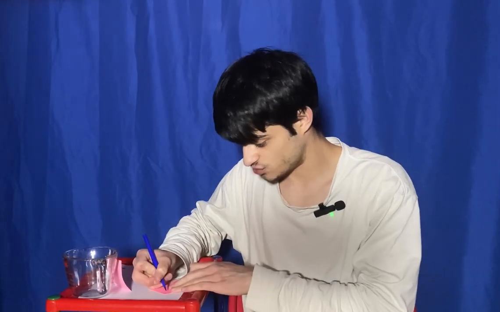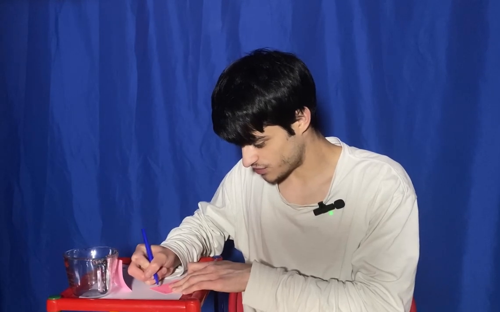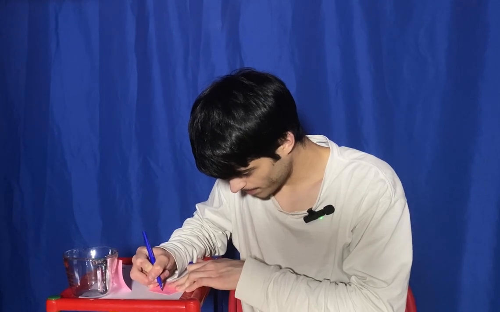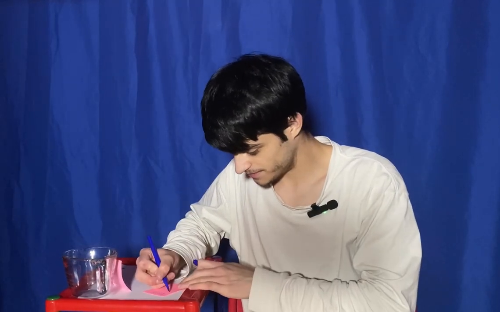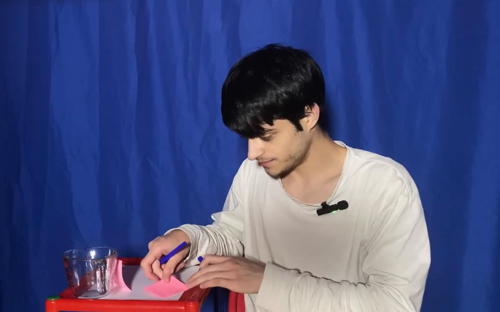So at the top, you're going to write today's date. So let's say April 30th, 2026. Since I'm going to post this past midnight. So April 30th, 2026. And then down here, you're going to write drink water at. So we have the day's date, drink water at, and then over here you're going to do this. I'm going to put it on screen so you can see it. Here you fill out when you're going to drink water, like 8 p.m., 10 p.m. You write it down. And then you're going to write the amount of water you drink each time.